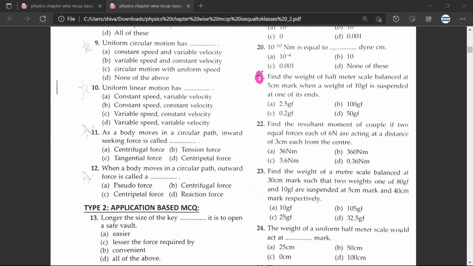Okay, let's come to question number 21. How should I do this? Just let me know how should I do this. Yes, so find the weight of the half meter scale. So half meter scale is 50 centimeter scale. So the half point would be 25 centimeter.